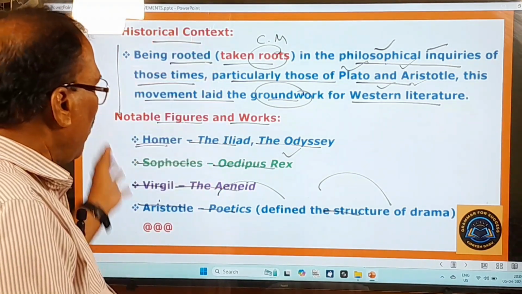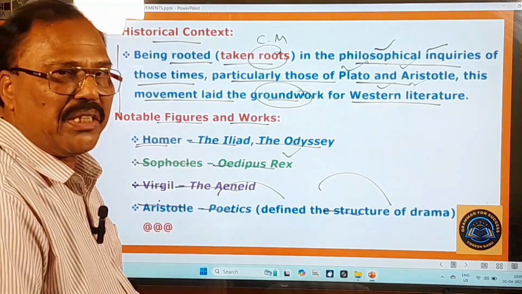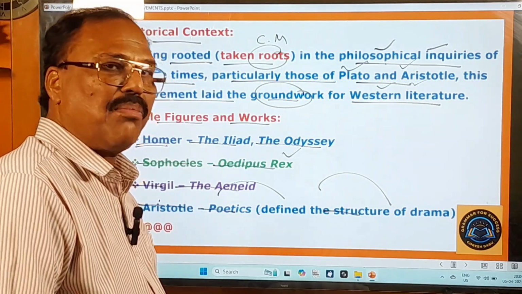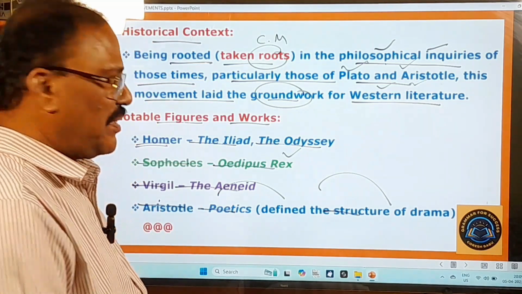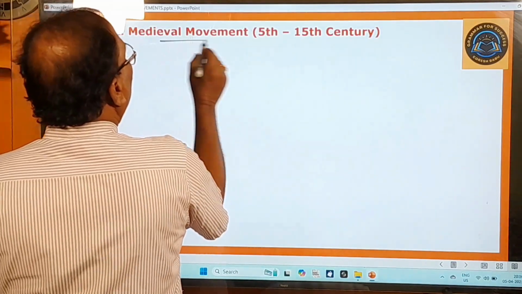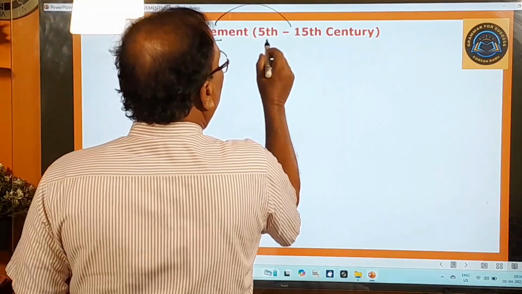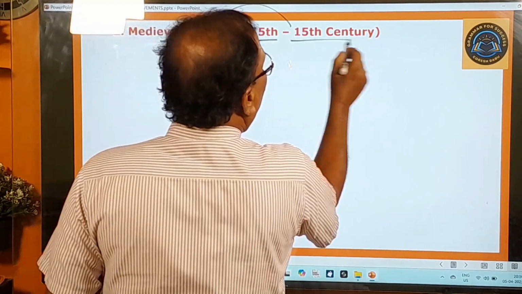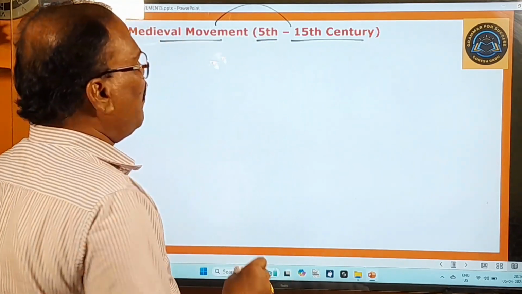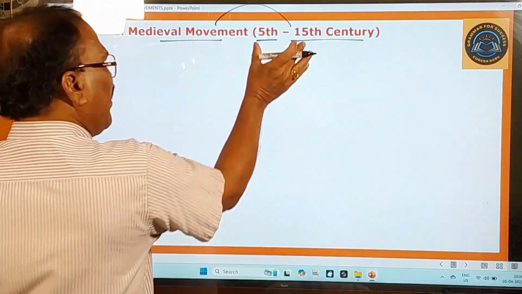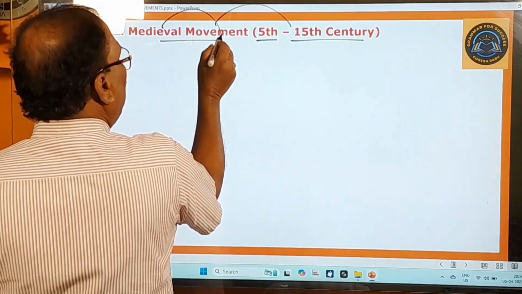Okay, all these things you have learnt about this classical movement, and now let's move on to learn about the next important movement. Second one, medieval movement that existed between 5th and 15th century. So 5th and 15th century. Between this period, this medieval movement existed.